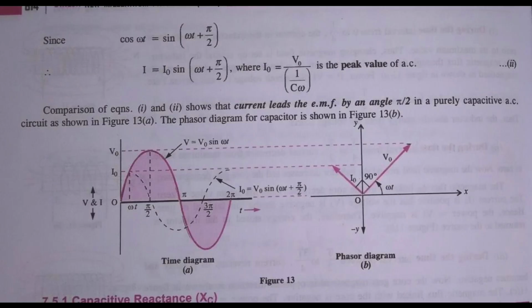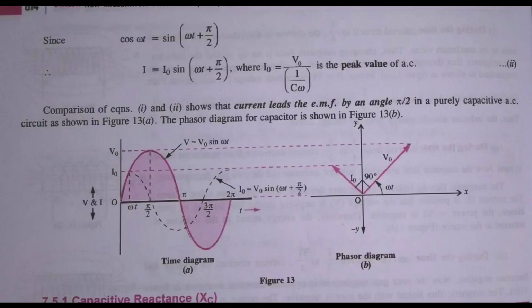Now we can change cos omega t into the form of sine so that it is easier for us to compare the equation of the current with the voltage, so that we can draw the phase diagram. So we change cos omega t into sine omega t plus pi by 2. The final answer for the current is I is equal to I naught sine omega t plus pi by 2.